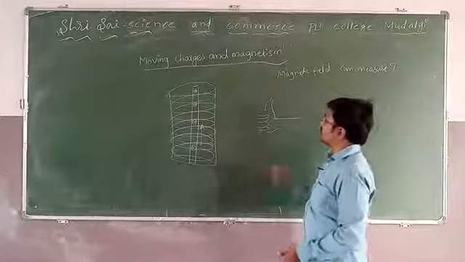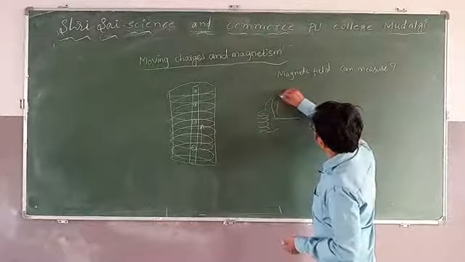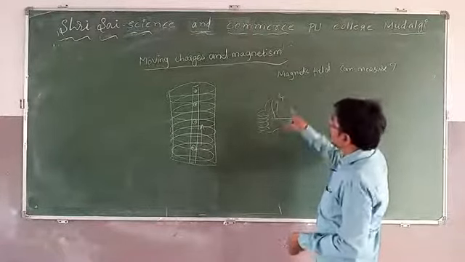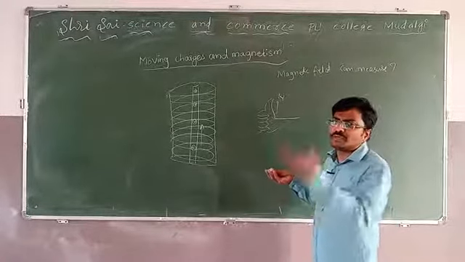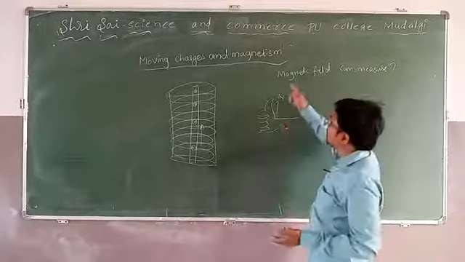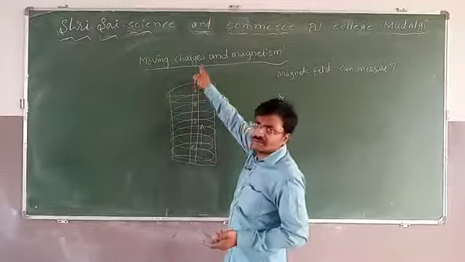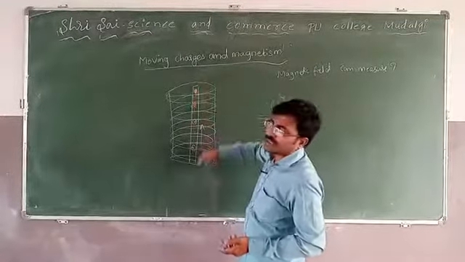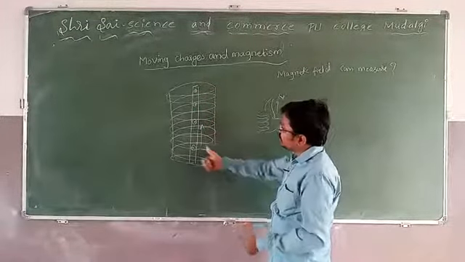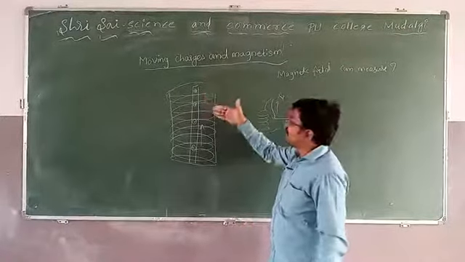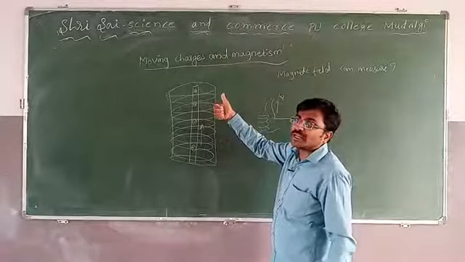If I consider the thumb like this, the thumb indicates the current, or movement of charges. What is current? Nothing else, when charges move, you call it current. Which direction the current moves is told by the thumb. All these charges are going in the upward direction. All positive charges are moving in an upward direction, means current is moving in this direction, and this curved finger direction is the magnetic field direction.